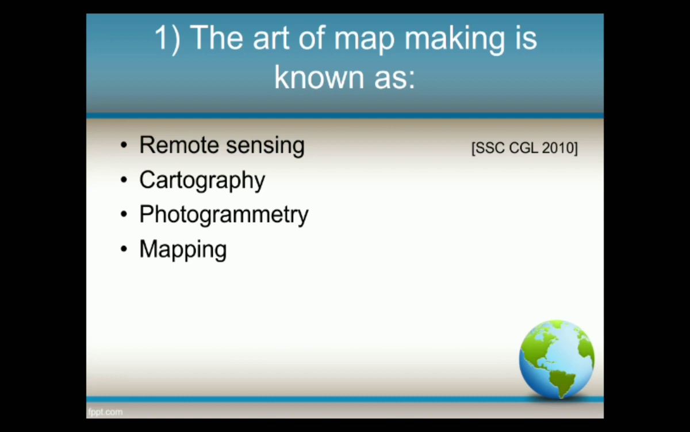The art of map making is known as: options: remote sensing, cartography, photogrammetry, mapping. And the answer is cartography. Here in the options, you can see photogrammetry. It is the science of making measurements from photographs. Its software can convert images into maps or measurements.